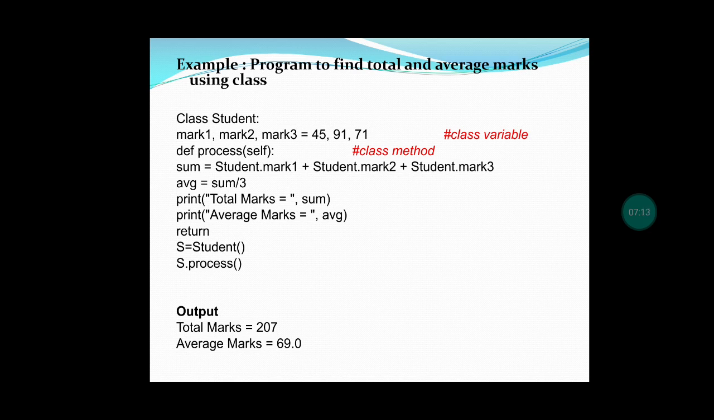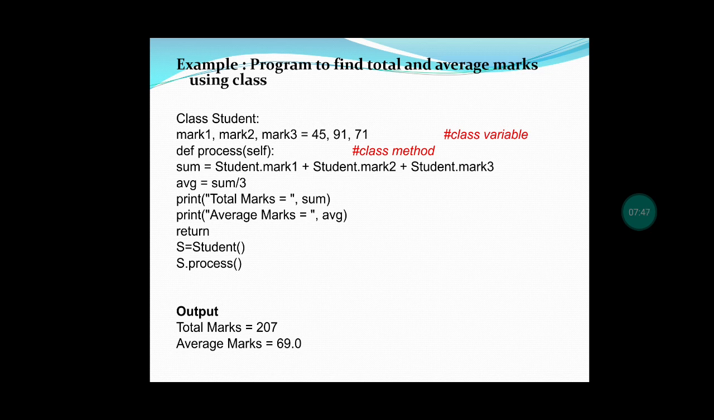Here the class name is student, and we have given mark 1, mark 2, mark 3 as 45 for mark 1, 91 for mark 2, and 71 for mark 3. These are the class variables, and we are defining the class function, or method. Def process of self. Here we have used self as the first argument. This is called the class method. Then we are adding the 3 marks.